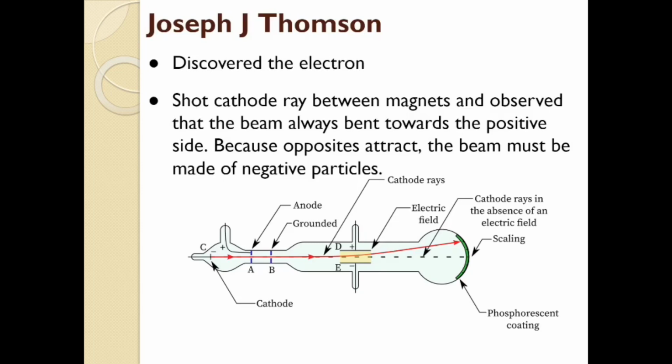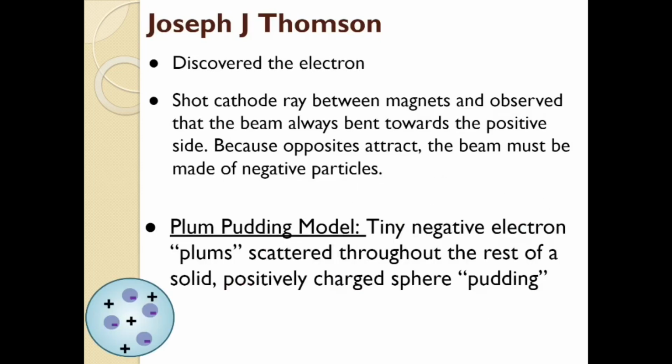So he realized, because opposites attract, they knew that much at that point, the beam must be made of something negative. And since the beam is coming out of some gases and electricity, energy, that the atoms themselves must have some kind of negative piece to them. So that's how he discovered the electron. Now, technically, he called it something completely different, and the name's super weird, but that's what we know as the electron today. And so he incorporated these electrons into that kind of solid sphere.